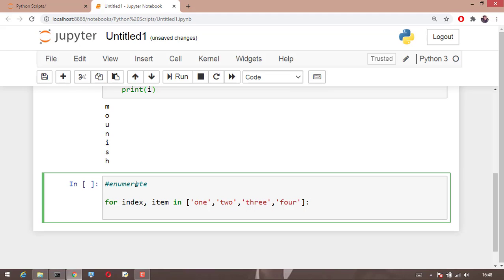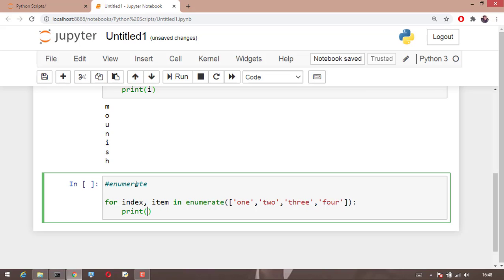Now what I want to do is print an index with the item in the list. If that is the case, in front of the list I simply put the keyword enumerate, like this.